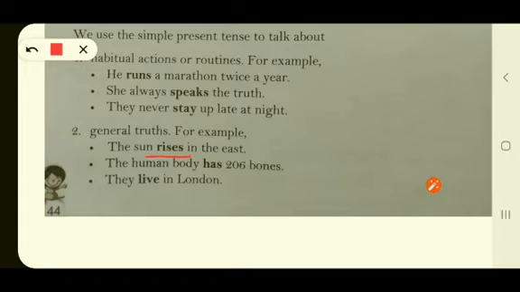Yes, the sun rises in the east. The human body has 206 bones. Yes, it is a general truth. They live in London. So these are some of the truths. When we talk about a general truth, we are using the simple present tense.